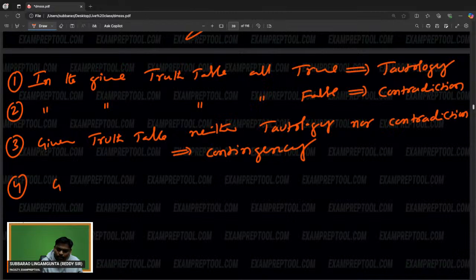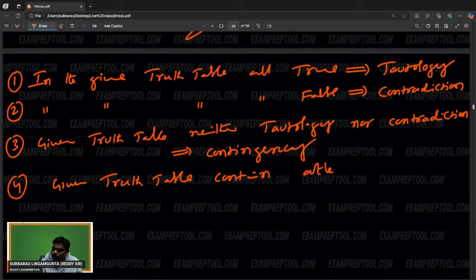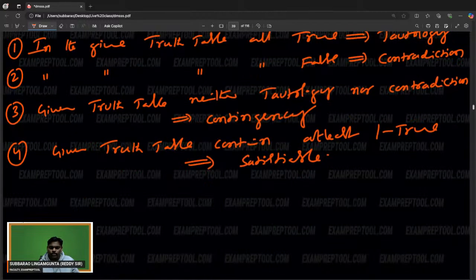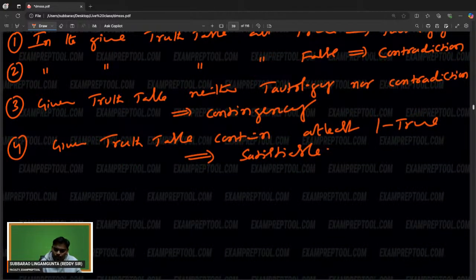Four: given truth table contains at least one true, then it is known as satisfiable. That is the fourth point.